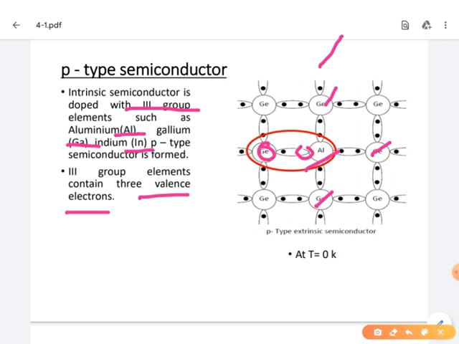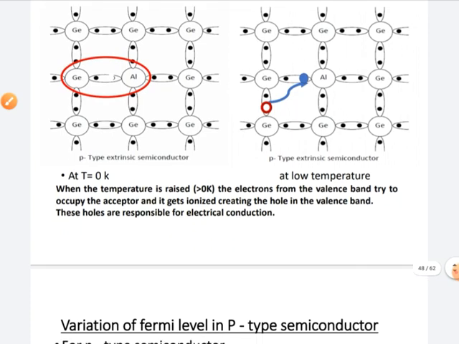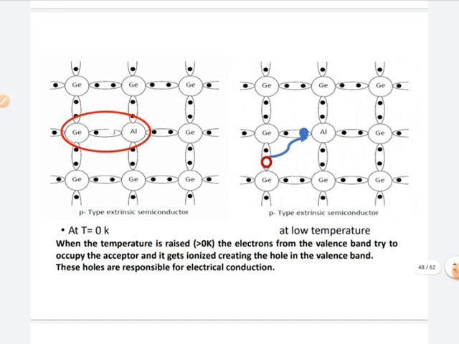So the aluminum atom forms how many covalent bondings with the surrounding germanium atoms? It forms only 3 covalent bondings. For the formation of the fourth covalent bonding, it requires one more electron. We observe that a deficiency of an electron is created for the formation of the fourth covalent bonding of the aluminum atom. But when we take this p-type semiconductor at T equal to 0 Kelvin, what will happen?